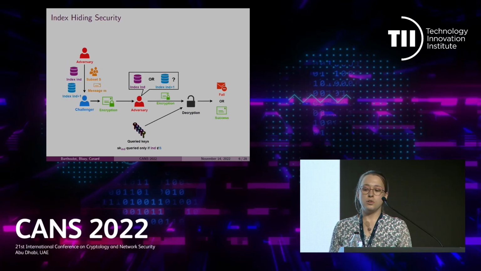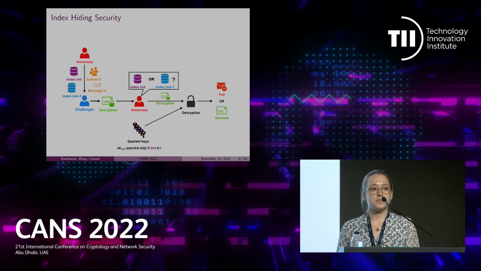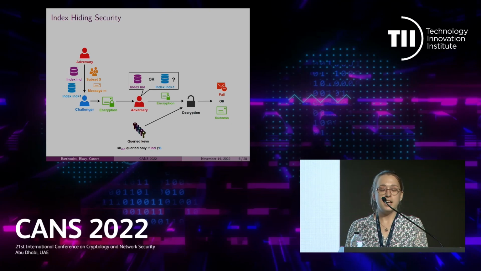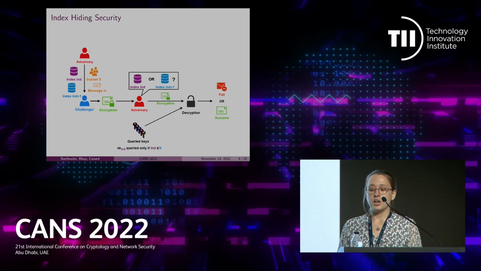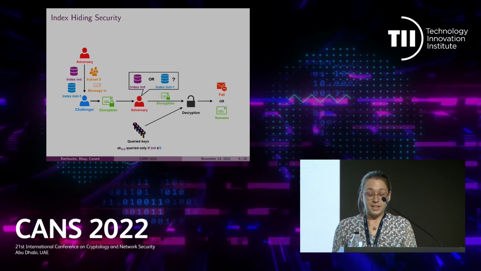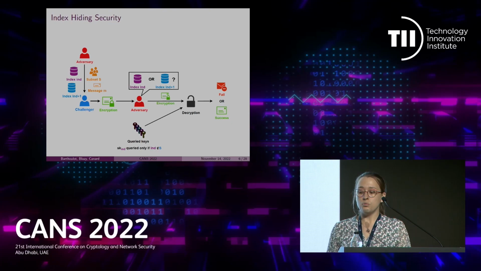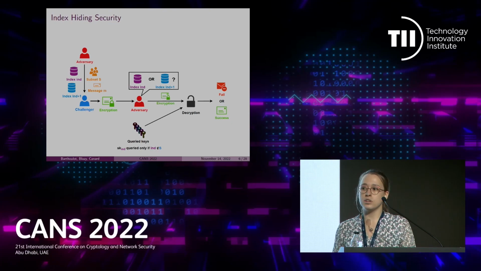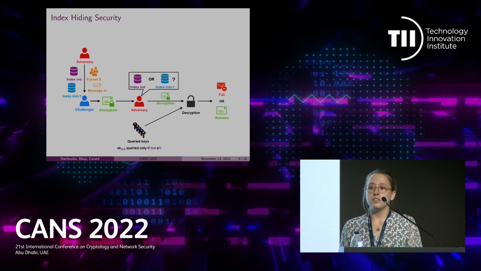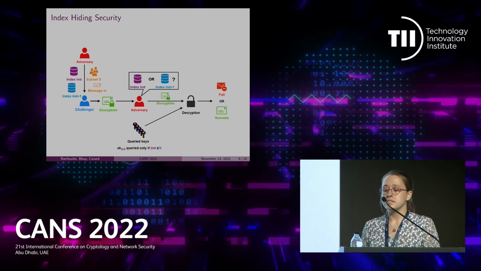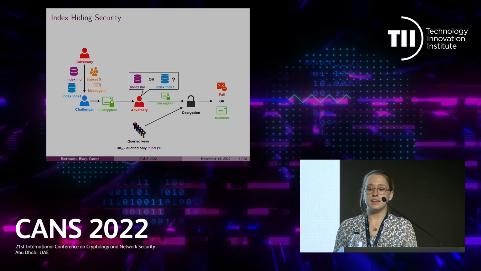The second security property an AUGBE scheme must satisfy is called index hiding security. In this security game, this time, the adversary has to guess which index between int and int plus 1 was used in the challenge encryption. He can this time query secret keys that will either fail or succeed to decrypt the challenge ciphertext. The only condition to avoid trivial attacks is that if the key for secret index int is queried, then int must not belong to the subset S chosen by the adversary.